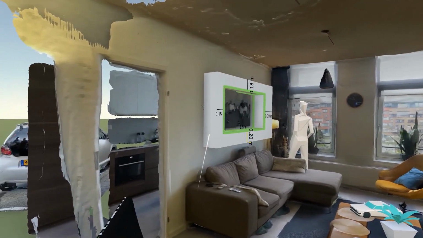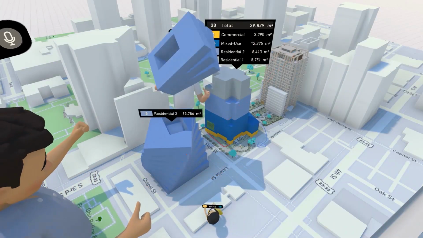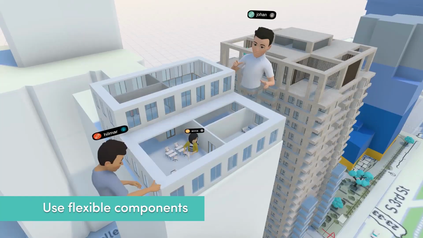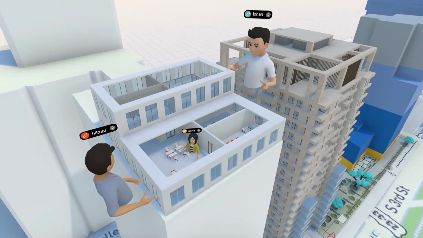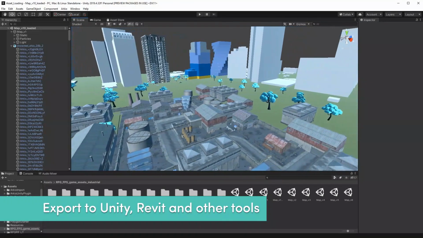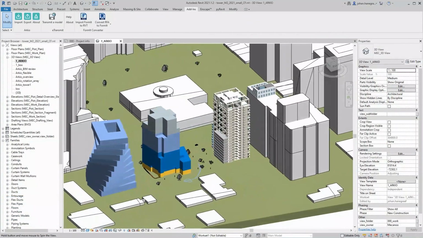Then we have Pro, which is for more professional workflows, architectural workflows. That's at $45 per month. That has support for having up to 24 people together in a single session and support for more advanced workflows. And then at the high end, we have $85 for our enterprise plan with some more advanced features and support.